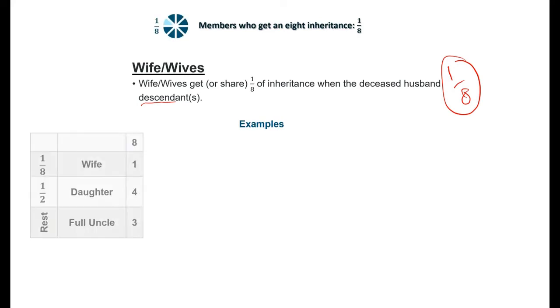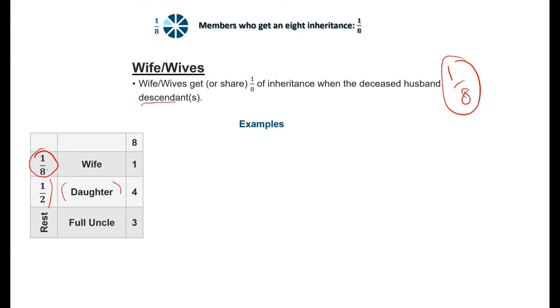Example of cases. Case number 1, we have the wife and a daughter and a full uncle. So the wife now, because of the presence of a daughter, is pushed to 1/8. The daughter, she's the only child, so she's getting a half, as Allah says in the Quran: if she is the only one, she is entitled to a half. So the wife here gets 1/8.